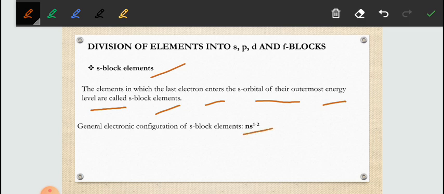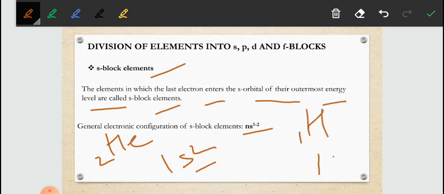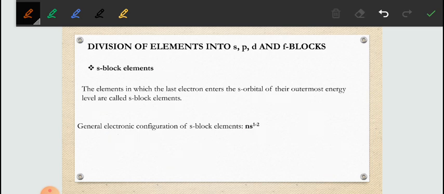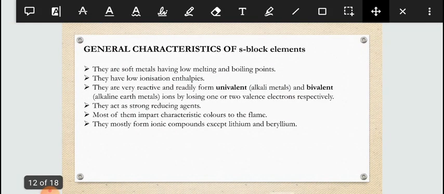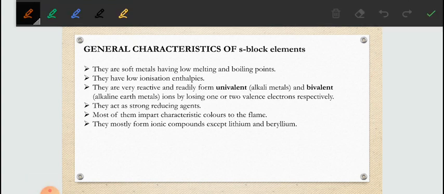For example, helium has atomic number 2, so I can write 1s2. For hydrogen, atomic number is 1, so I write 1s1. I can give one more example for clarity.